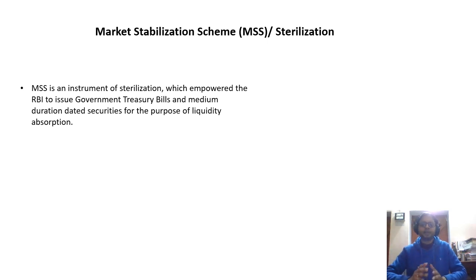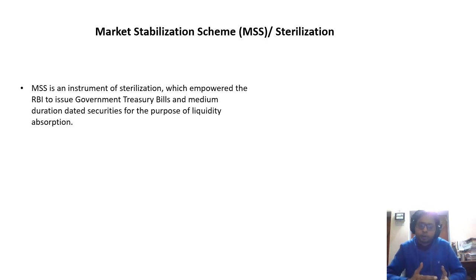This market stabilization scheme is generally used when more dollars have been brought into the Indian economy, in the forex market. If more dollars come into the forex reserves, what will happen? The Indian rupees will also get accumulated in the economy, and liquidity will increase.